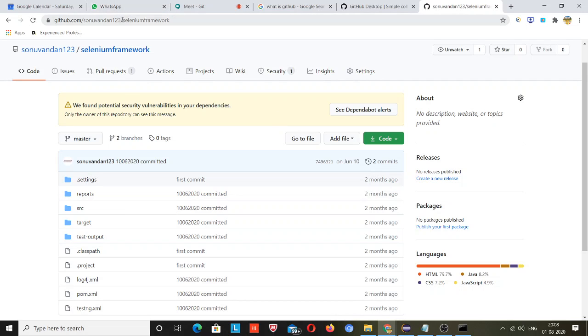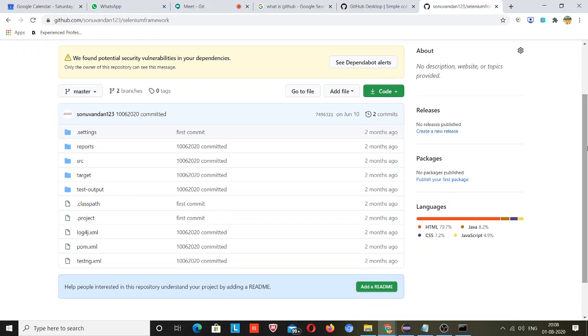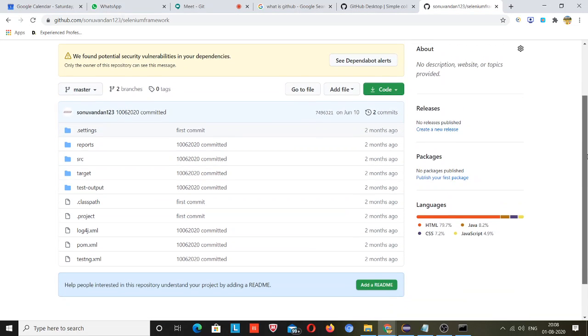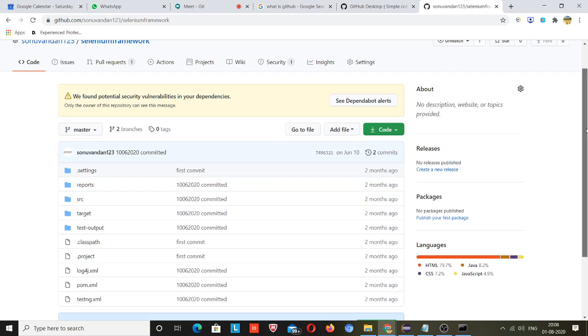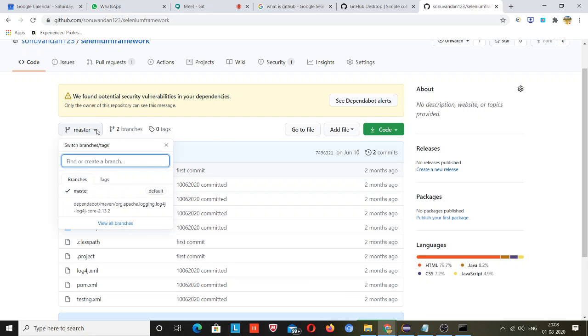After clicking on Selenium, this is the Selenium framework that I have made. My office people are using this nowadays. This was my study, and I did that just to let you know. This is the master branch where all the code is added.